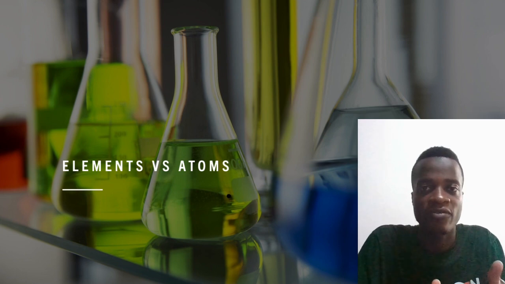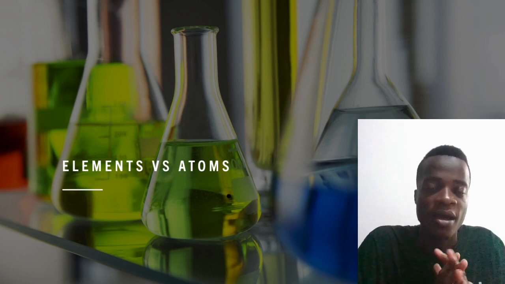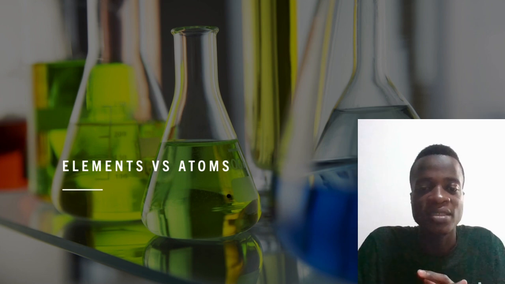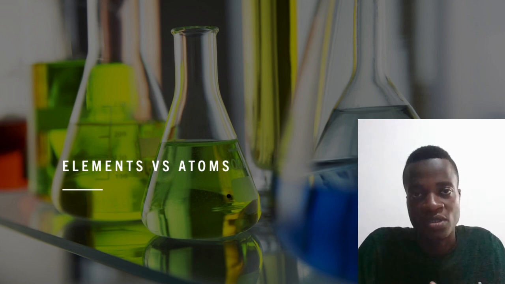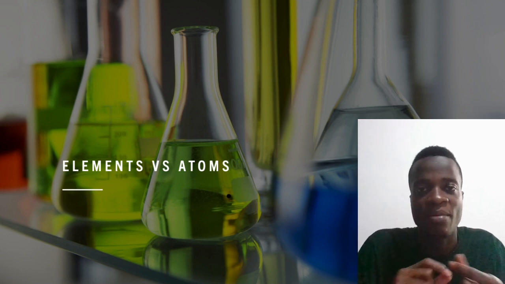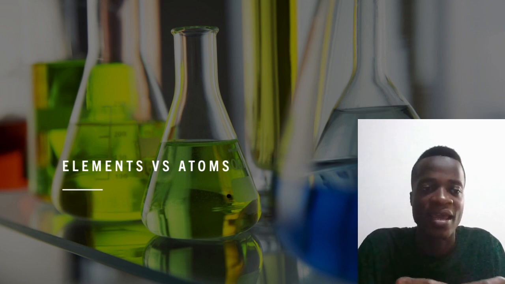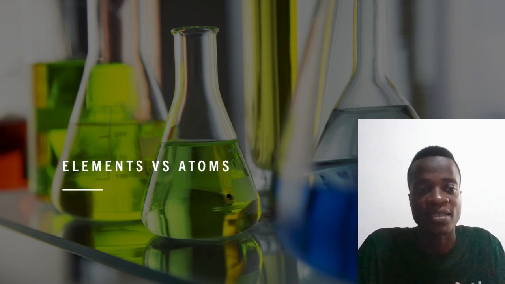Compounds are made of elements. So if you mix elements together, you get compounds, in a definite ratio. We will talk about that. But elements contain atoms. So under elements we have atoms. That's why we need to understand the actual difference between elements and atoms. Sometimes you can use them interchangeably, but it's good that we spend our time to get the real distinction between these two, because it confuses a lot of people when we use them interchangeably and people think that they are the same.